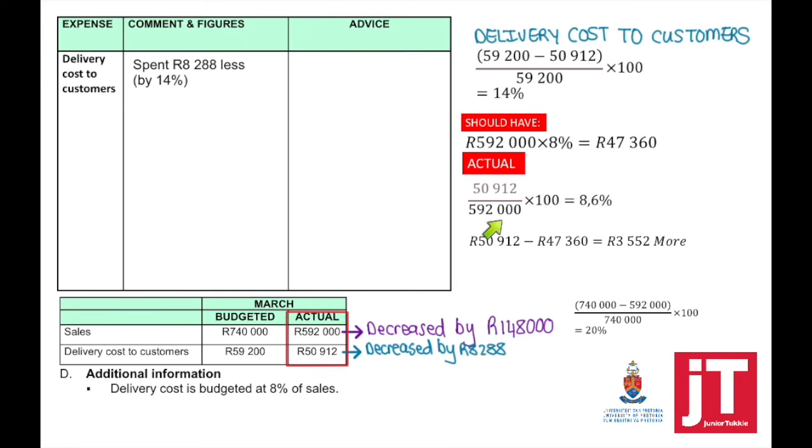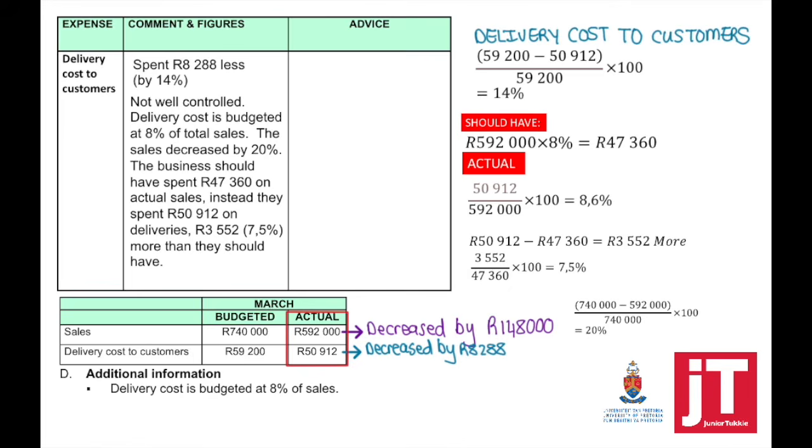If you look at your actual figures as well, and we take the 50,912 and we divide it by 592,000, it equals 8.6%, which is more than what we actually budgeted. If we just look at the delivery cost, we spent 3,552 more. It means that is 7.5% more than what we actually should have.